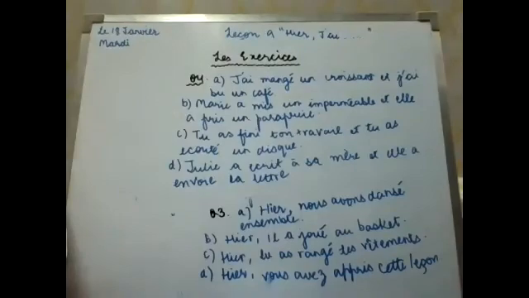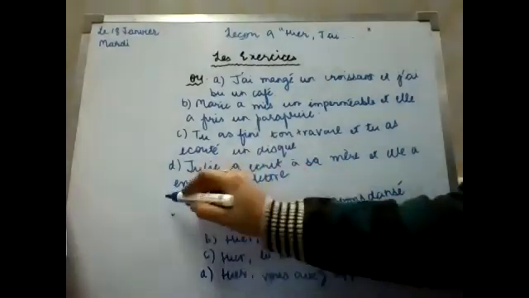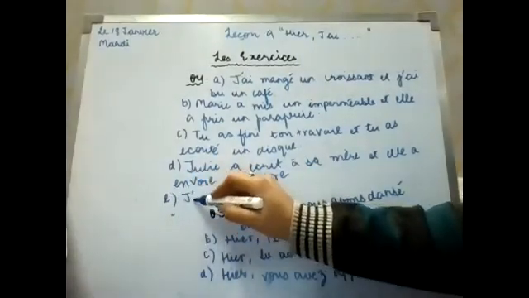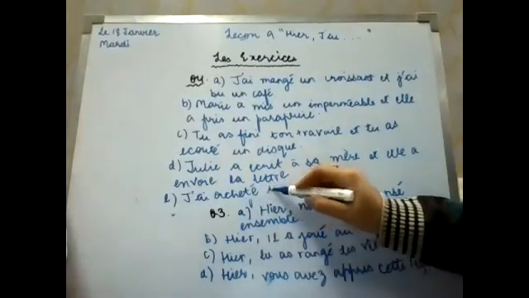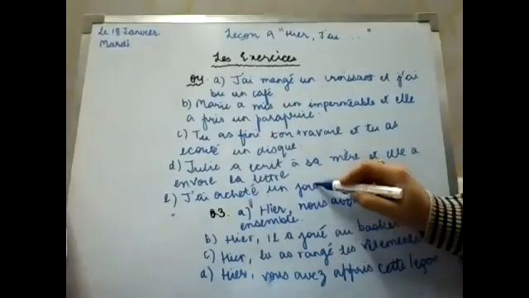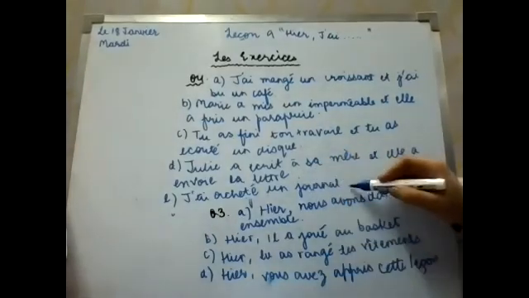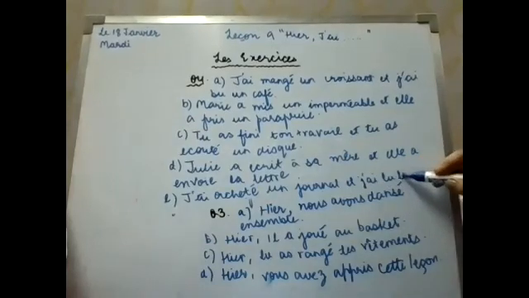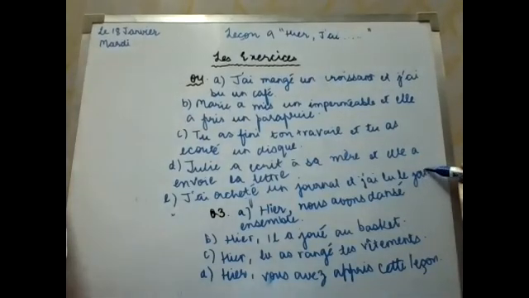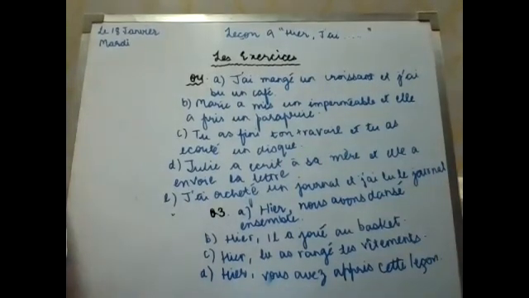J'achète un journal et je lis le journal. It will be j'ai acheté un journal, I bought a newspaper, et j'ai lu le journal, and I have read the newspaper. So this is passé composé again, the fourth question.